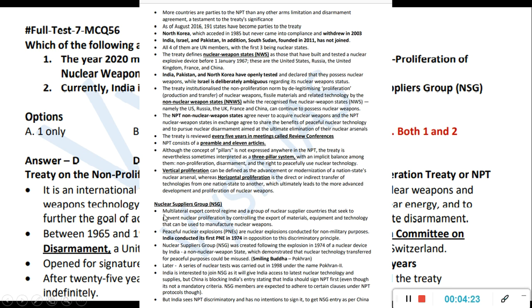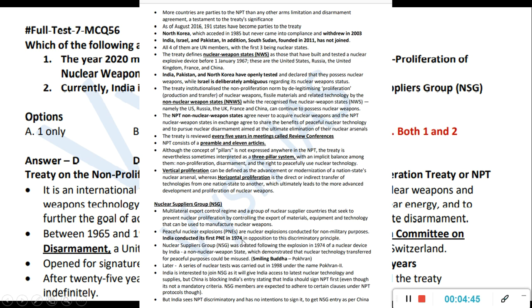Now NSG. It is a multilateral export control regime, a group of nuclear supplier countries that seek to prevent this proliferation. Okay, everyone don't make it, everyone don't produce, everybody don't transfer these things. They decided that they will be the ones controlling all the export.